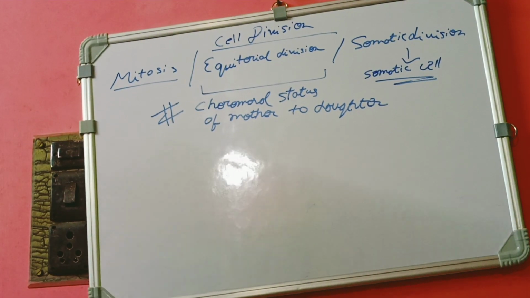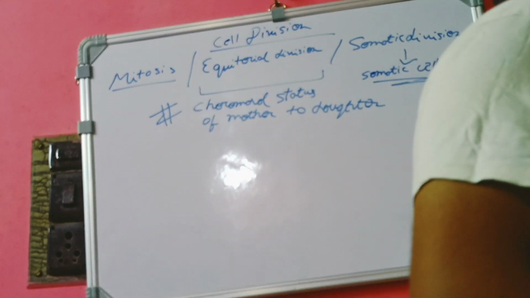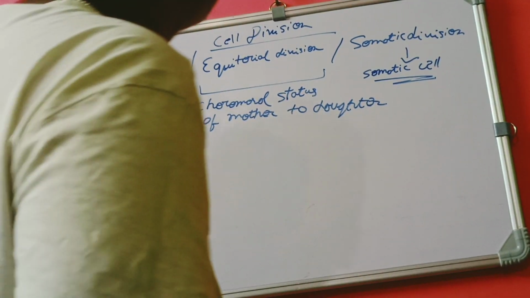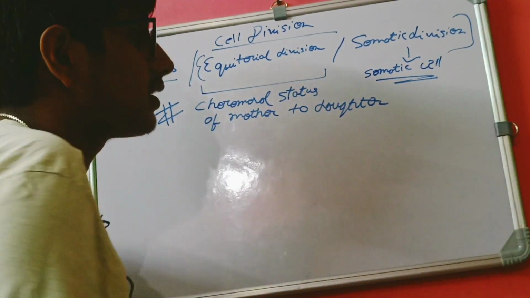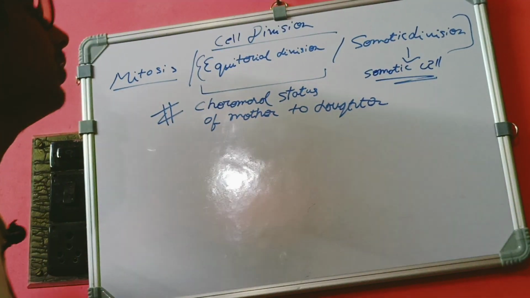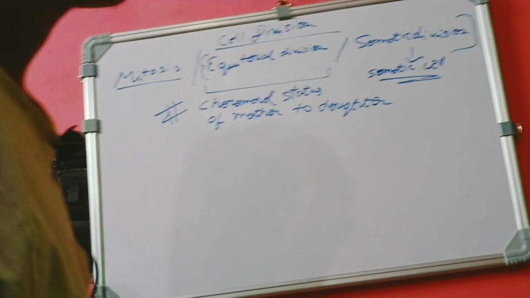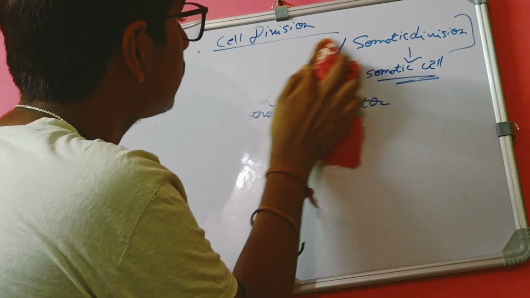Now it is clear why mitosis is known as equatorial division or somatic division, and every time in board examination this question is being asked repeatedly. So please mark it as important, because it is important for all of us, for you all and for me also. So please underline or mark this. This is important.